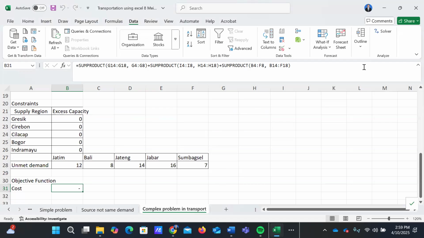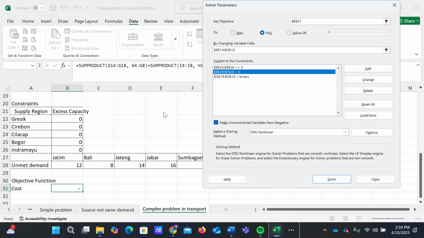All the demand must be fulfilled, so we have to set the constraint for unmet demand to be null, because we will not tolerate unmet demand. The unmet demand for all the demand regions must be null.